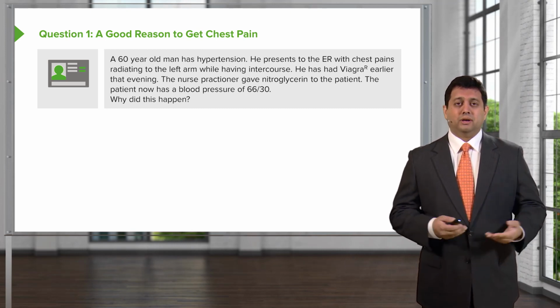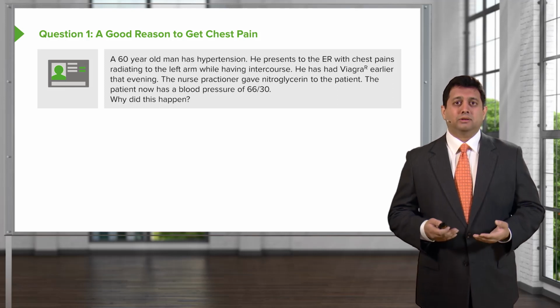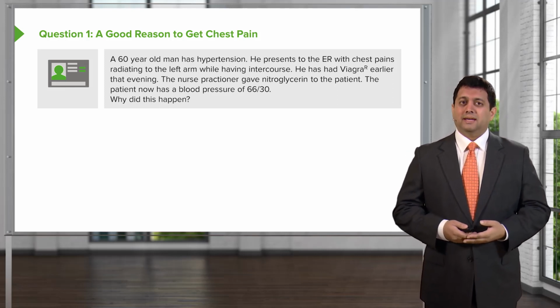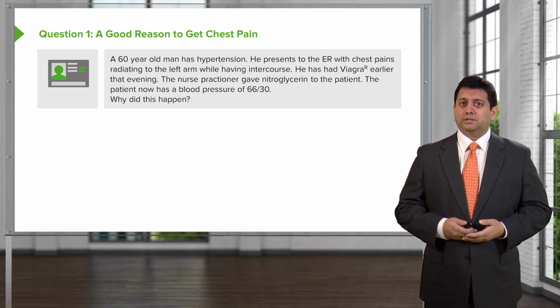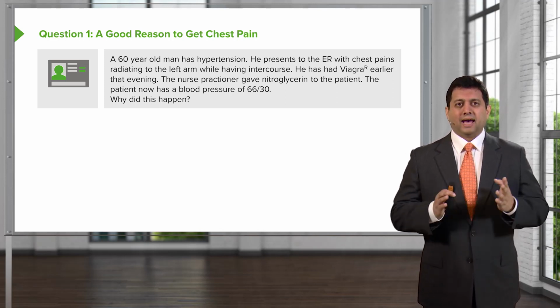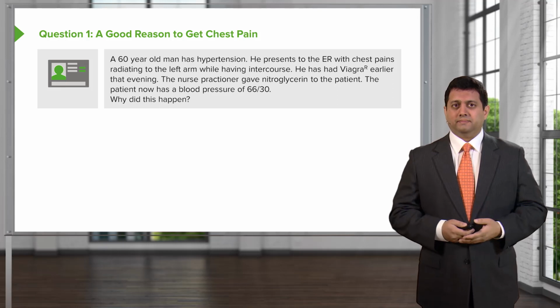The nurse practitioner on call in the emergency department gave some nitroglycerin to the patient. Now that you've shown up, you see that the blood pressure is 66/30. How and why did this happen?